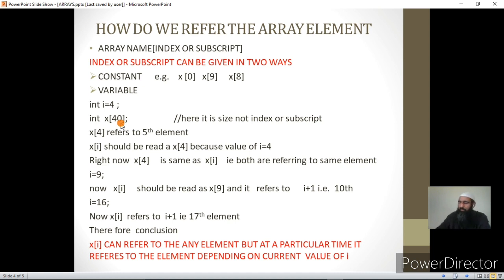But I will come to the main topic now. I was discussing how we give the index or subscript of an array. I told you the index can be given as a number, which is a constant, which you have seen so far. But I say that the index can be given as a variable, and giving the index as a variable makes this concept of arrays very powerful.